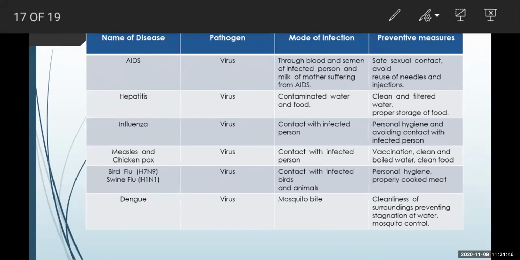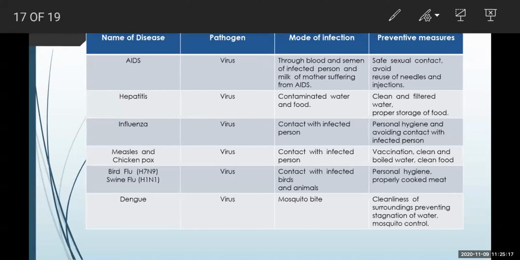It spreads through blood, semen of an infected person, or even from the milk of the suffering mother. To prevent the spread of this disease, it is very essential to have safe sexual contact and avoid the use of needles and injections which are used again and again.